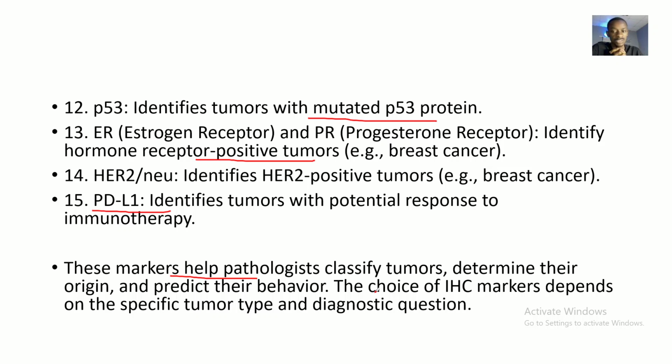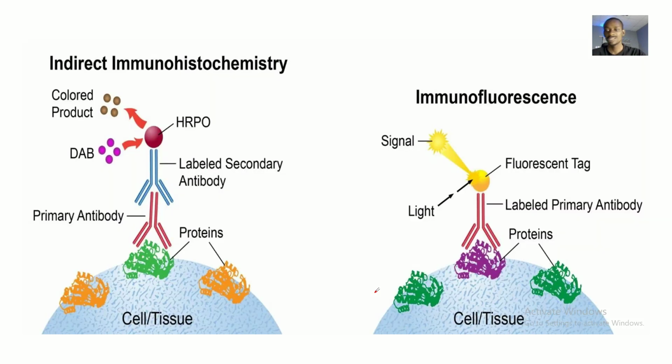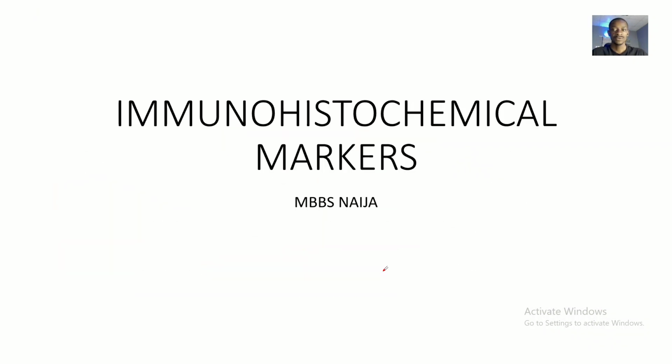But with this immunohistochemical assay, how to do the test is basically one way, and anything you see should determine what is underlying. So that's it about immunohistochemical markers, talking about examples and uses.